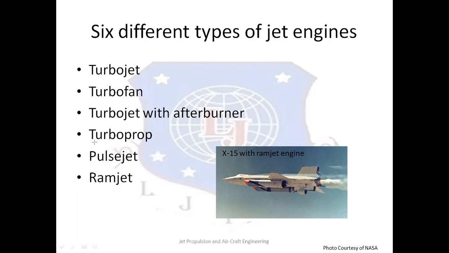Fourth type is a turboprop engine. Turboprop engine was very popular during World War II, and it was mostly employed in military aircraft during World War II. Then number fifth and sixth are pulse jet engine and ramjet engine.